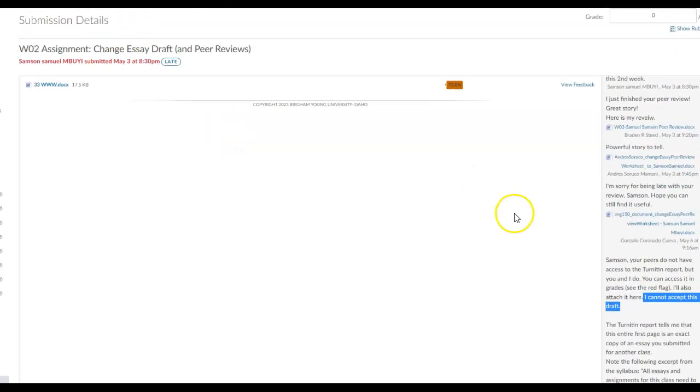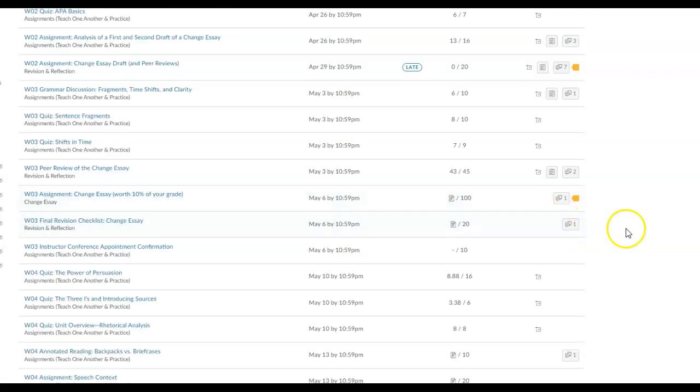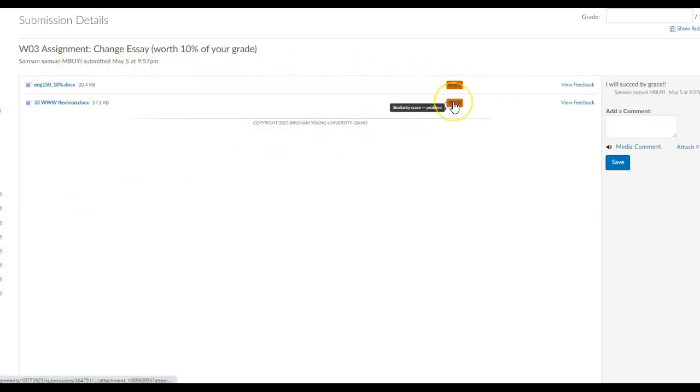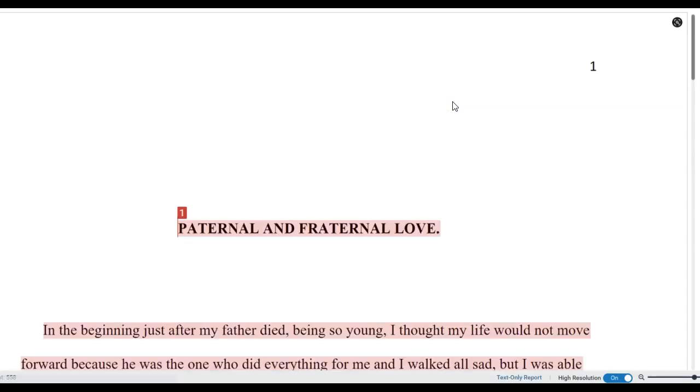But if you go down here, let me go down to the new one. All right, here is your new assignment that you turned in. And it looks like you had turned in two. But here we go. There is still an issue, and I'm going to open this up so you can see the Turnitin report. Even though you have access to this, let me make it smaller.